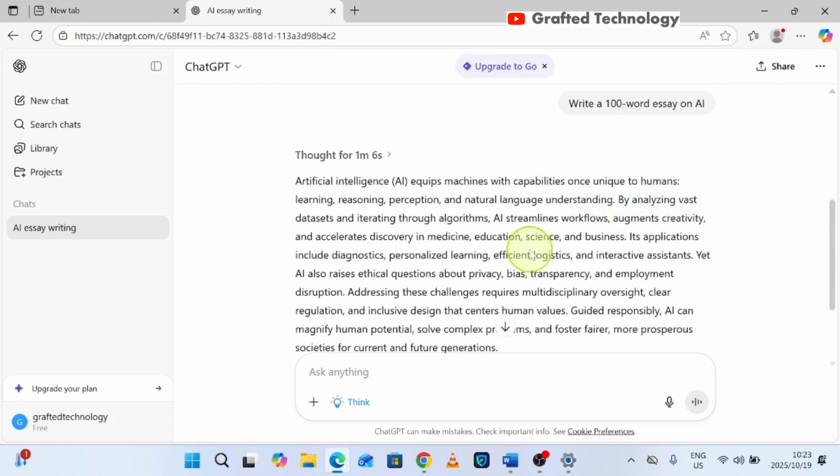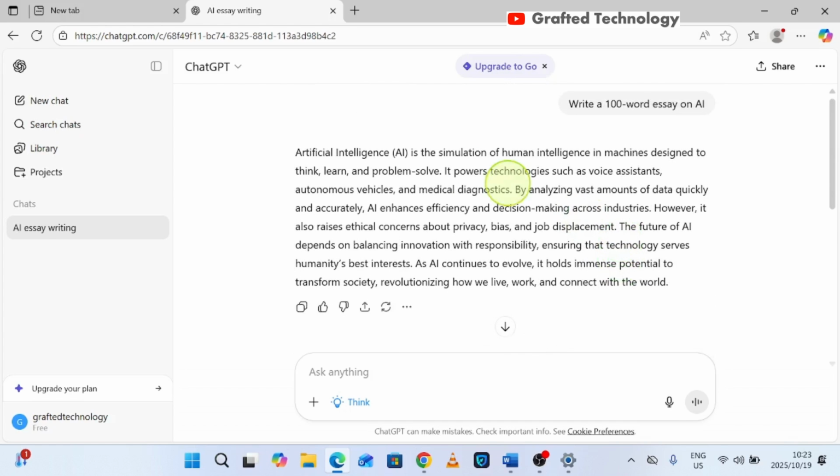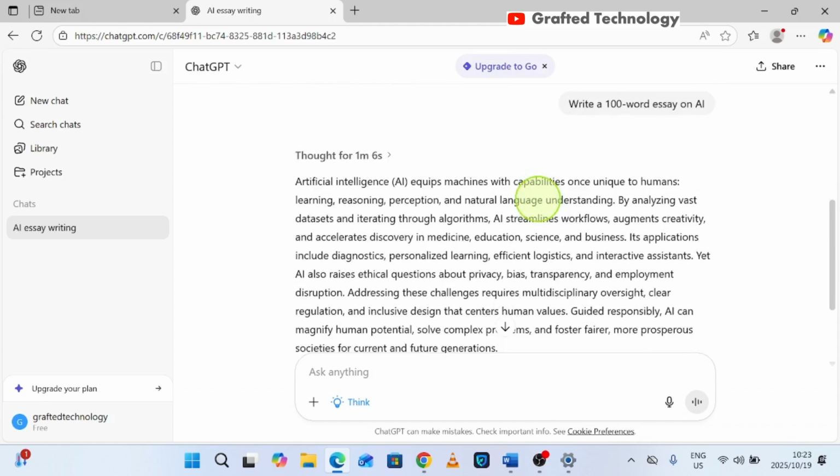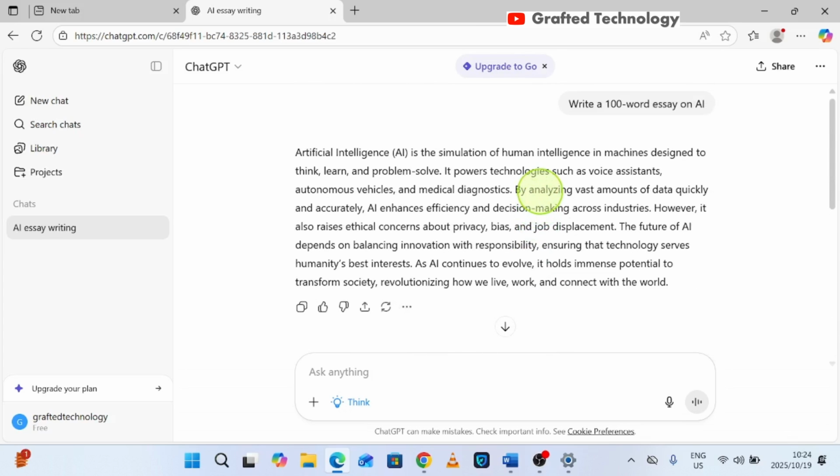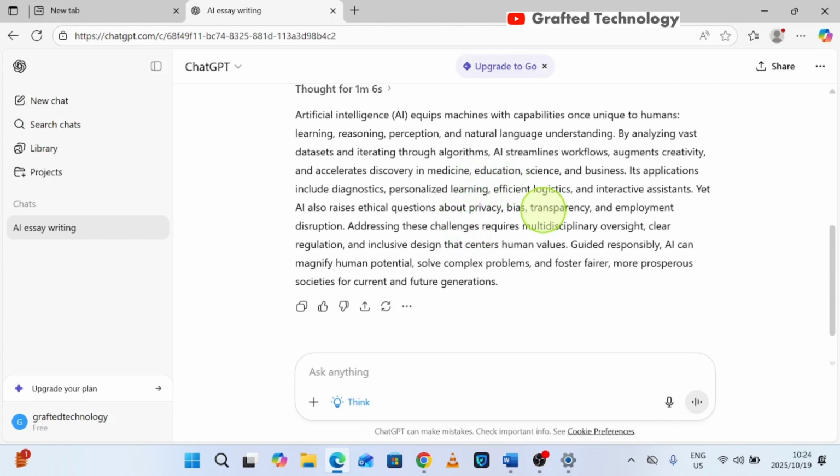By analyzing vast data sets and iterating through algorithms, AI streamlines workflows, augments creativity, and accelerates discovery in machine education, science, and business. Let's see what it says here. It powers technologies such as voice assistants, autonomous vehicles, medical diagnosis. All right. So at the end of the day, I think you can actually combine the two, especially if you're writing an essay. You pick a few things that you like in the first sentence when it's in the speed mode, and you choose when it's in the thinking mode.